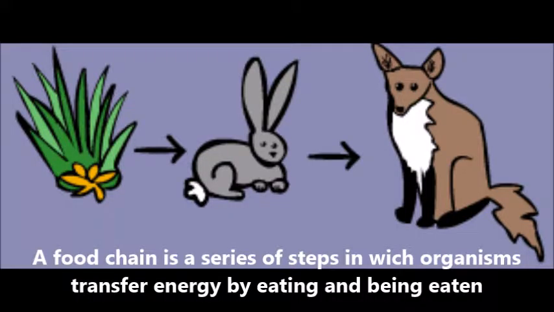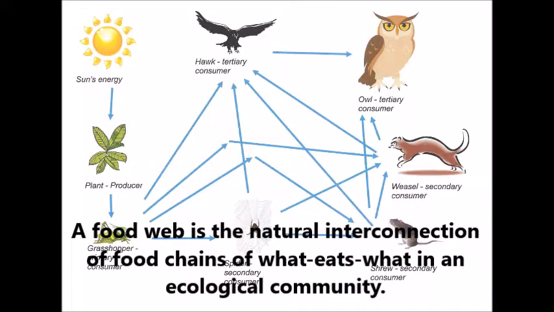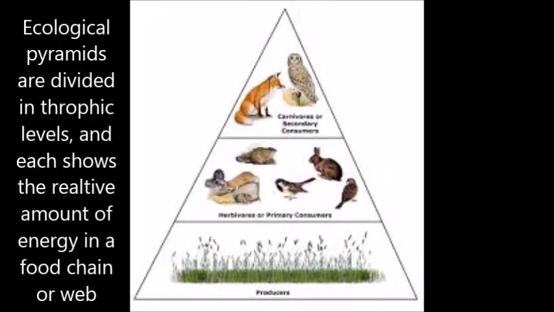A food chain is a series of steps in which organisms transfer energy by eating and being eaten. A food web is the natural interconnection of food chains of what eats what in an ecological community. Ecological pyramids are divided into trophic levels, and each shows the relative amount of energy in a food chain or web.